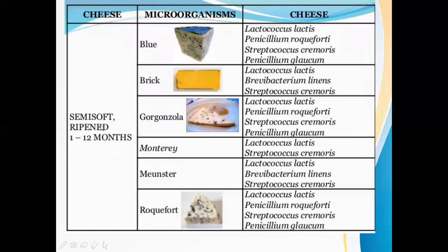And coming to the semi-soft ripened, which is for 1 to 12 months, meaning up to 1 year we make this cheese undergo ripening. And here blue cheese is the first category. These are the microorganisms involved, and then next is brick cheese. These are the examples for this type of cheese. This is Gorgonzola. These are the microorganisms. Monterey, Lactococcus and Streptococcus species are there. Munster, Lactococcus, Brevibacterium, and Streptococcus are involved here. Roquefort cheese. Here, Lactococcus, Penicillium, and Streptococcus are involved.